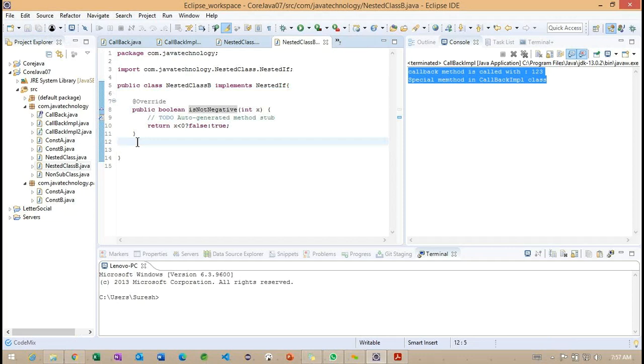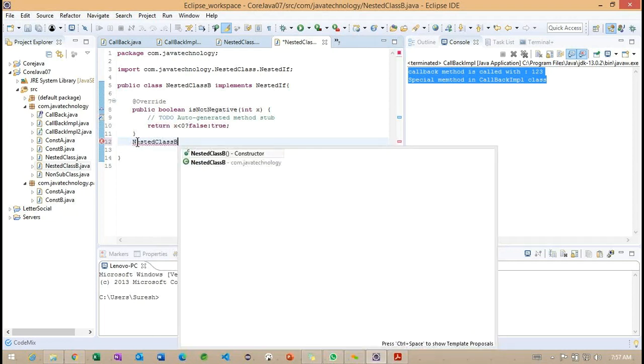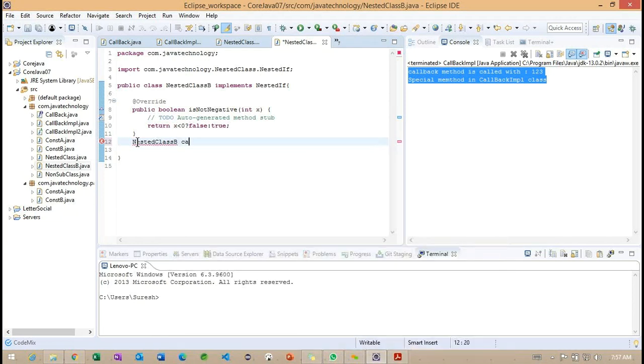Right. So what I want to do is create nested class B here, and using class B dot.